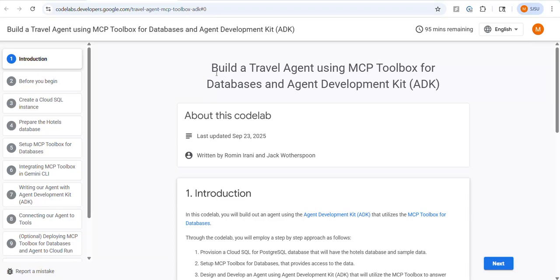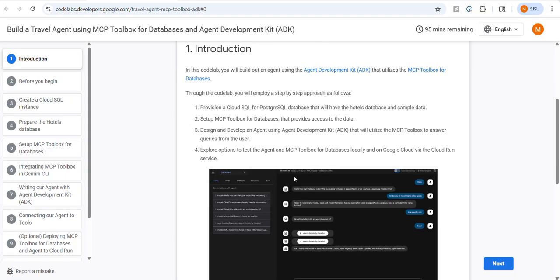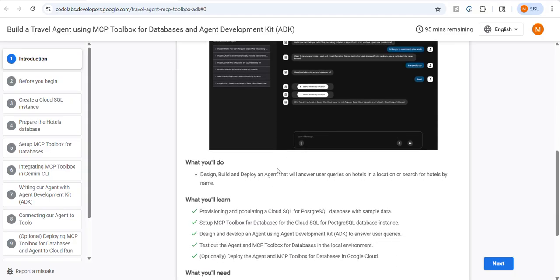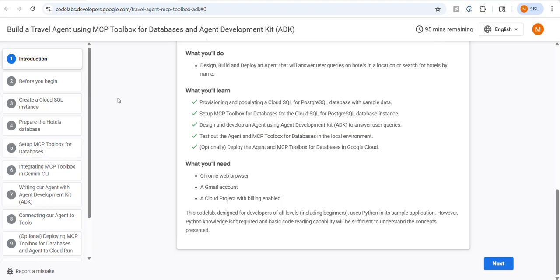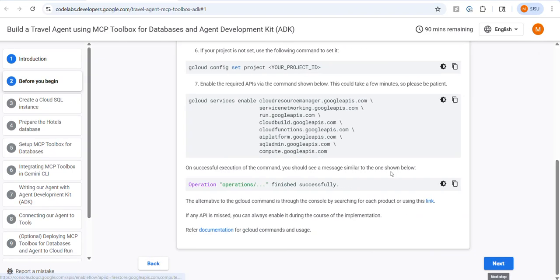Today I will show you the code lab which I performed, which was to build a travel agent using the MCP toolbox for databases and the Agent Development Kit. It has basically 11 steps to follow to complete it. Starting with the first one, it has a basic introduction on how to set up the code lab and the free tier account.